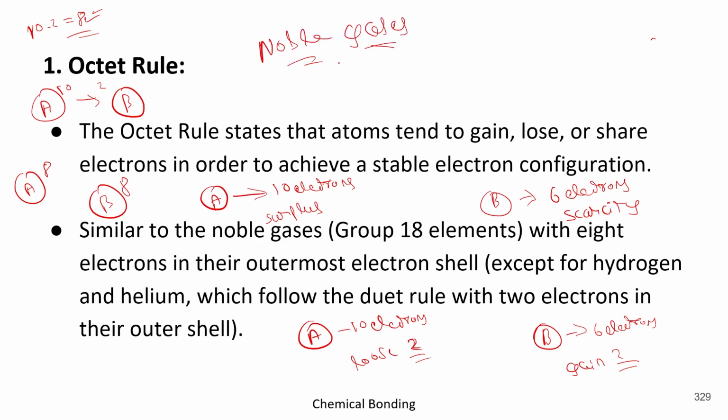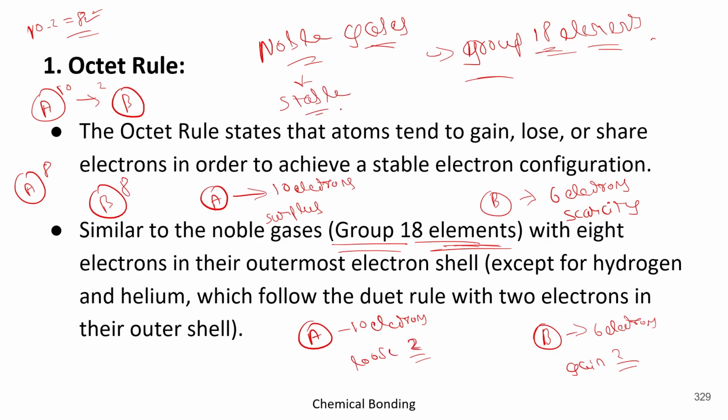Noble gases. Basically, noble gases are group 18 elements. We will have a discussion over group 18 and periods when we learn about the periodic table. Till then, just remember, noble gases belong to group 18 elements, and they are stable.